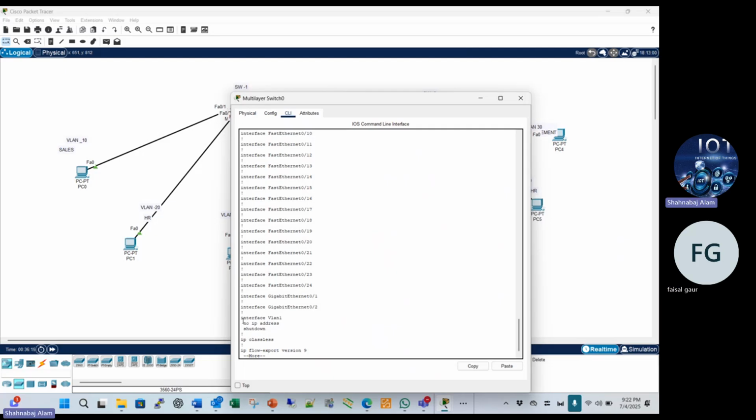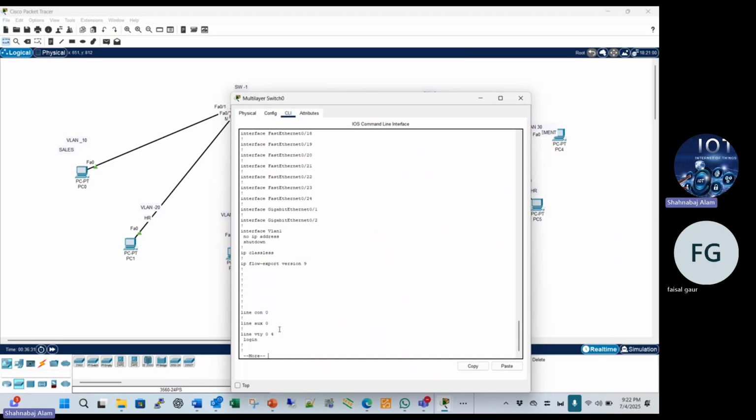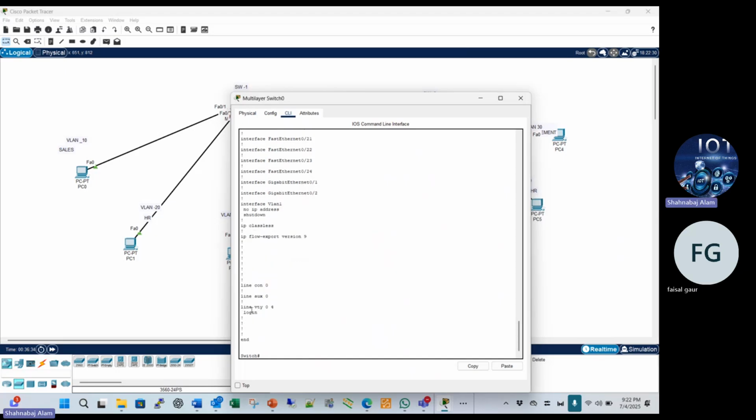And this is also the default VLAN. VLAN 1 is the default VLAN on the switch, so you will see it on every switch. You also see the default VTP. We are not able to support it. If you want to configure VTP, you can, and after that, if you configure Telnet or SSH, then you are able to log in to the switch. So now we go to configuration mode.